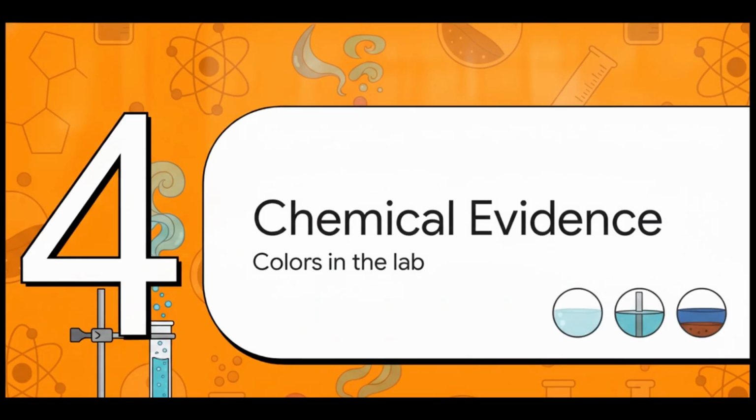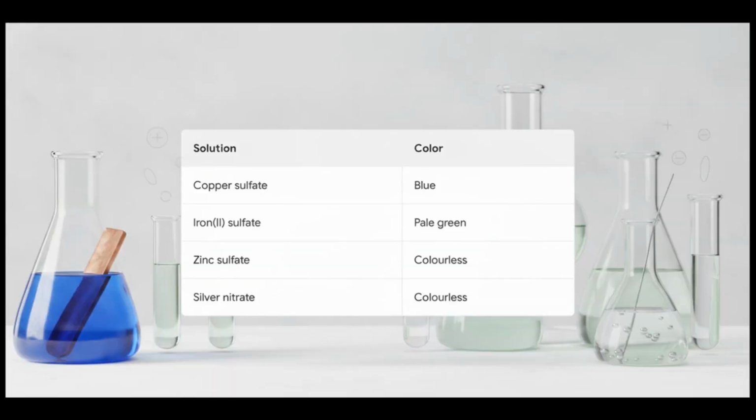Now, atoms are way too small to see with the naked eye. So how do we know this tug-of-war is actually happening? Let's check out Section 4, colorful chemical evidence. And this brilliantly illustrates how knowing these specific colors turns abstract science into highly visible transformations right in the lab.